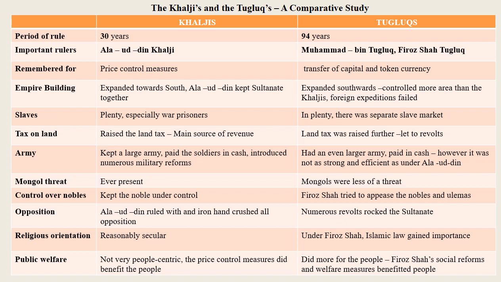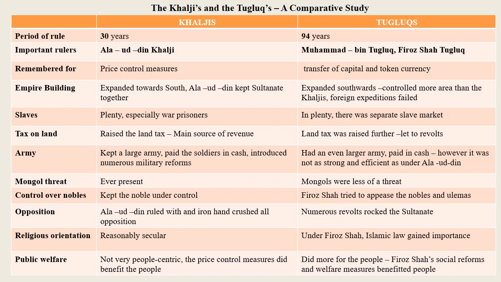Opposition. During Khaljis, Alauddin ruled with an iron hand and crushed all opposition. During the rule of Tughlaqs, numerous revolts rocked the Sultanate. Religious orientation. Khaljis were reasonably secular, whereas Tughlaqs under Firoz Shah followed Islamic law and the ulema gained importance.